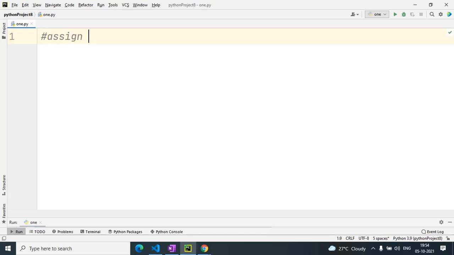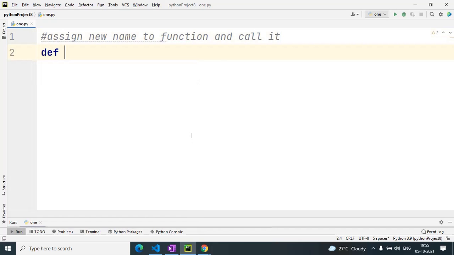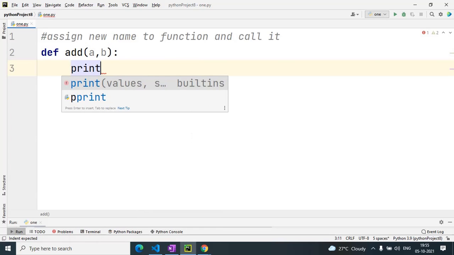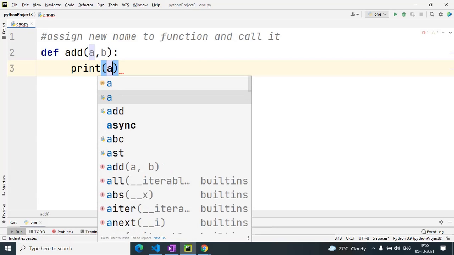Assign new name to function and call it. So def add(a, b), then print a plus b.